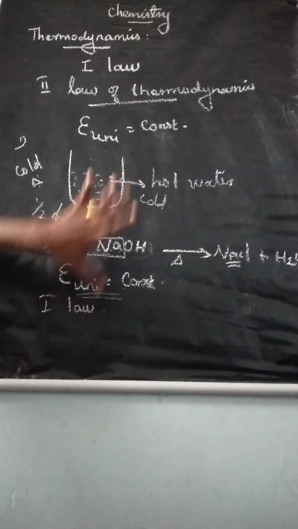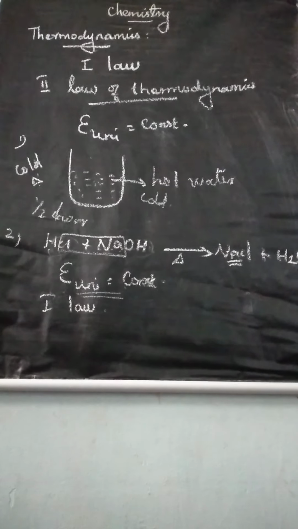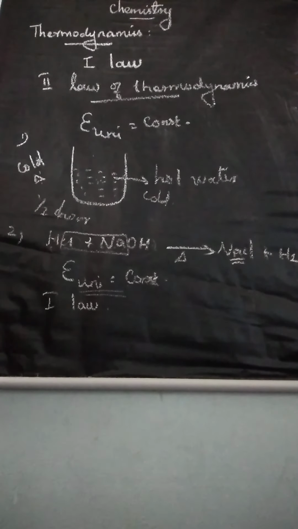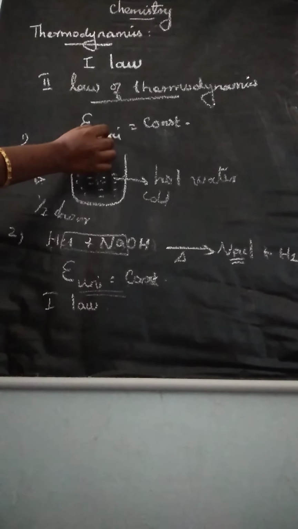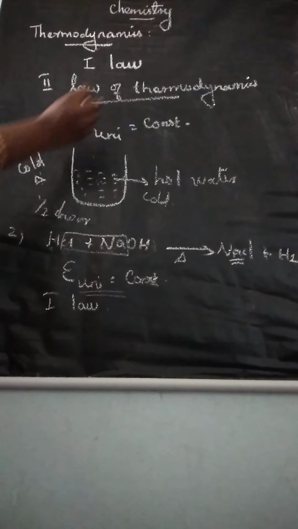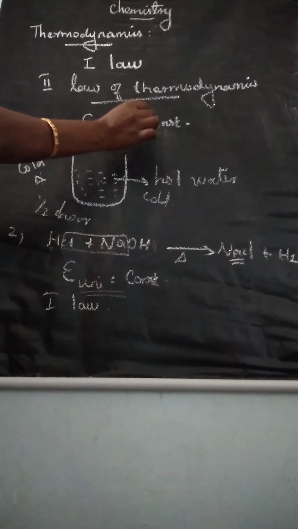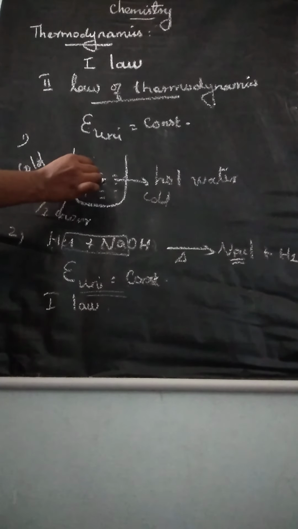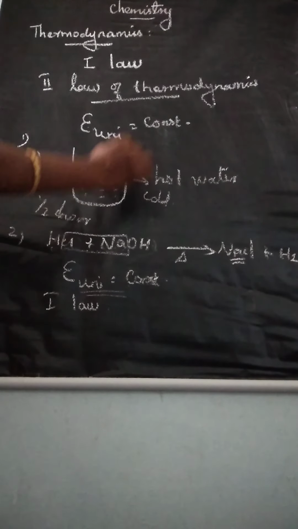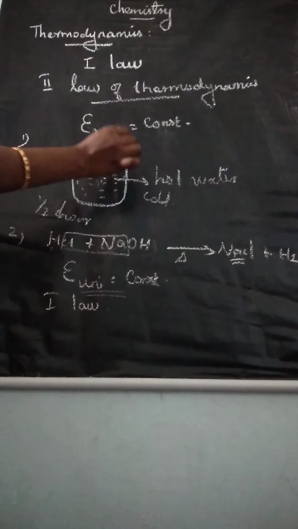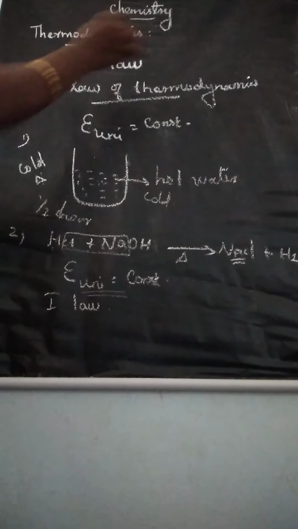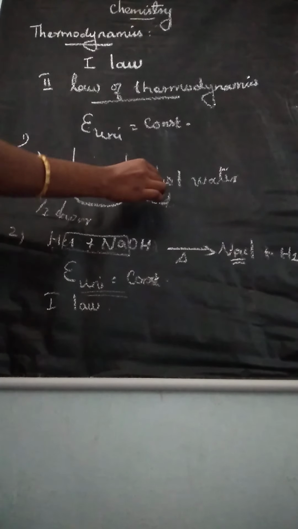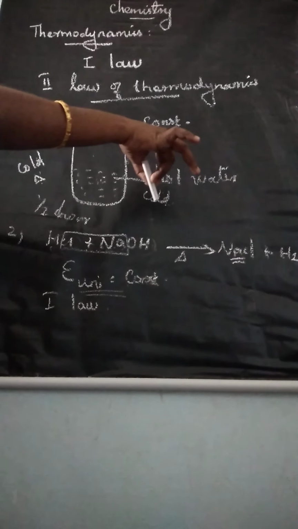See these two examples. Listen one more time. According to the first law, we learnt energy of the universe is constant. Here we can see two examples. First example, you take a glass of hot water; it becomes cold because it loses heat energy.